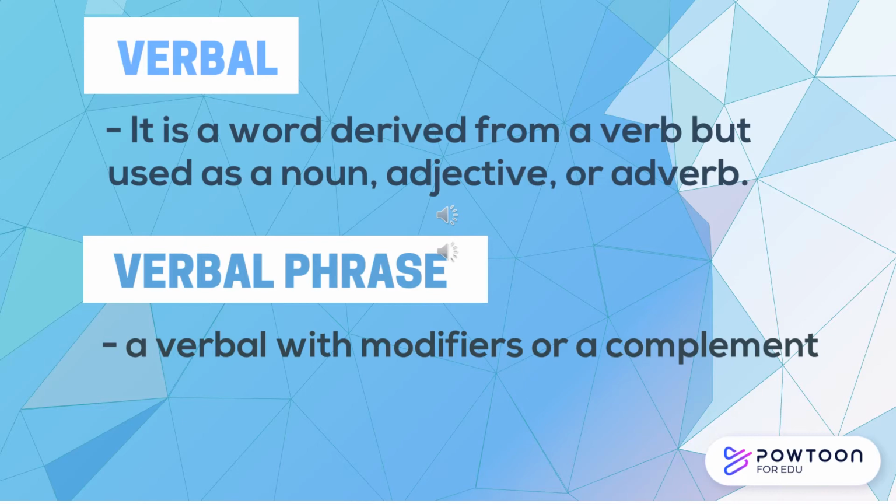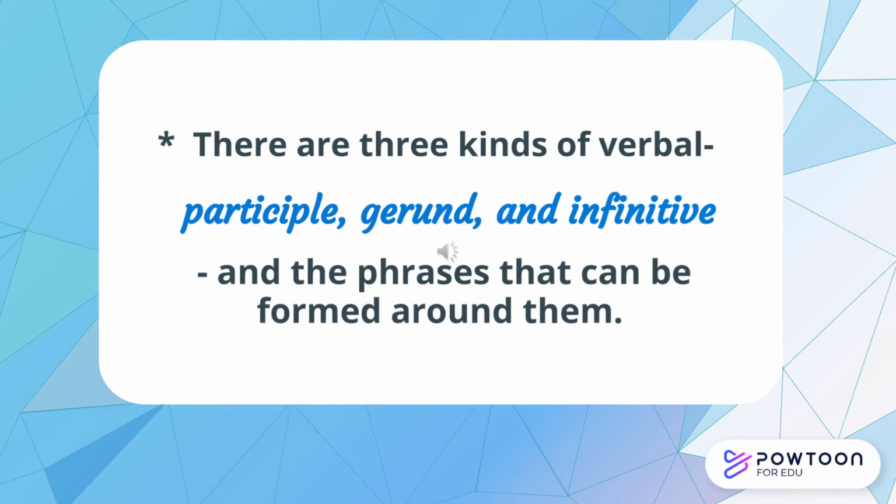in grammar, or if it is used in a sentence, it is a word, clause, or phrase that's needed to complete a given expression or thought within a sentence. So that's the complement. So there are three kinds of verbal: the participle, gerund, and infinitive, and the phrases that can be formed around them. So let's go with it one by one. So let's proceed.